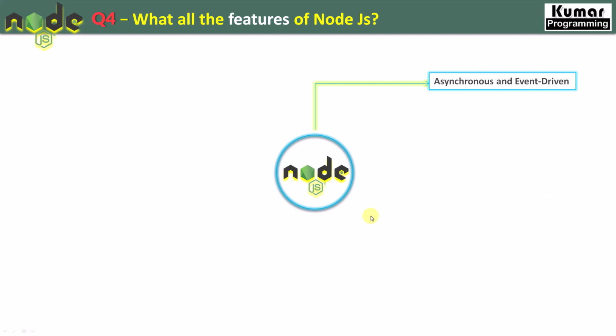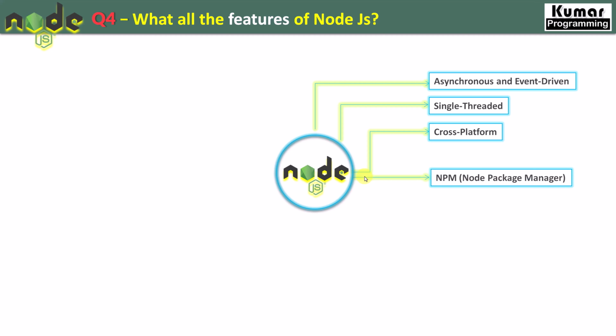Now the very next feature is single threaded. Node.js is single threaded, right? Since Node.js is built on top of JavaScript, and JavaScript itself works on a single thread, but still it's very, very fast. That we will discuss in our upcoming questions. And the next feature is cross-platform. So Node.js can run on multiple platforms. It can run on Windows, Linux, Unix, iOS, Android, and many more, right? So Node.js supports cross-platform, and that's why it is getting very popular.